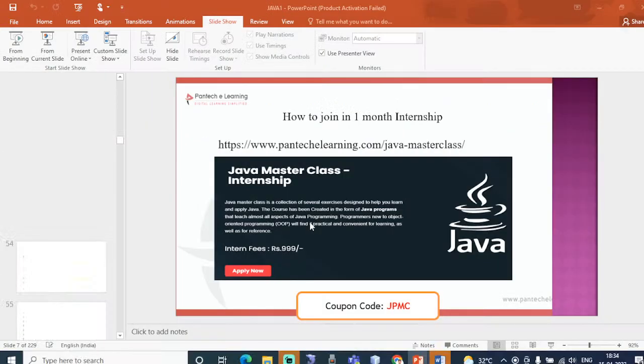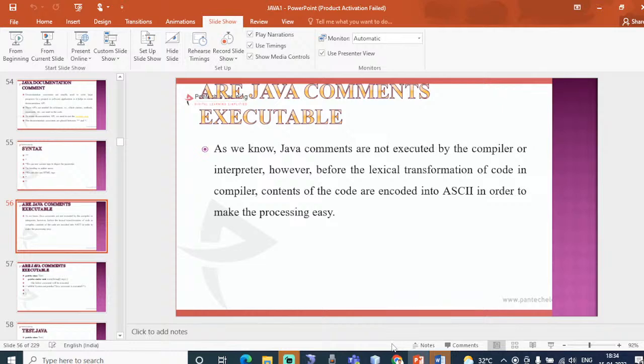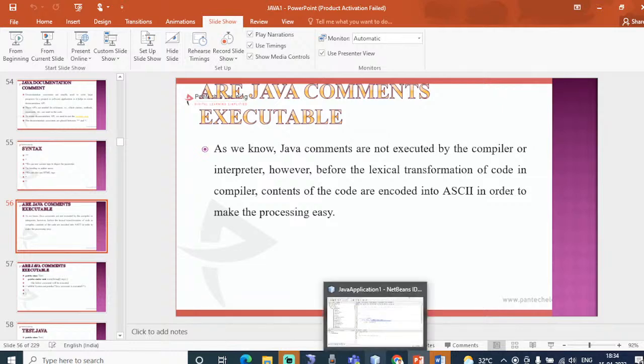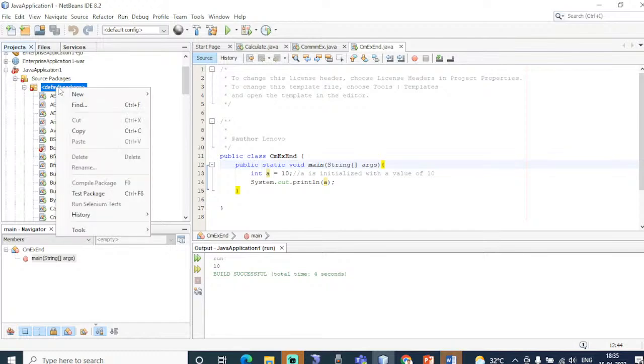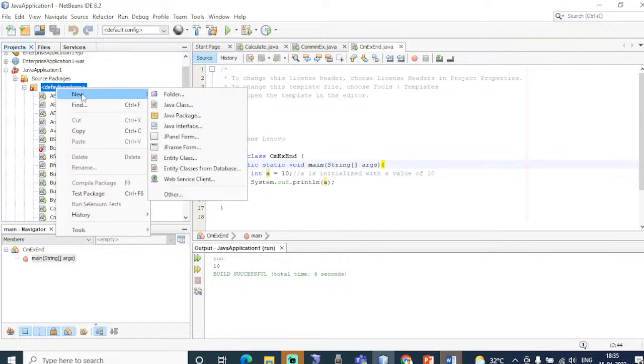So let me show you one simple example. For doing any kind of Java coding, I have to create some class and then create some examples. So I am going to right click this package. There is an option called new.